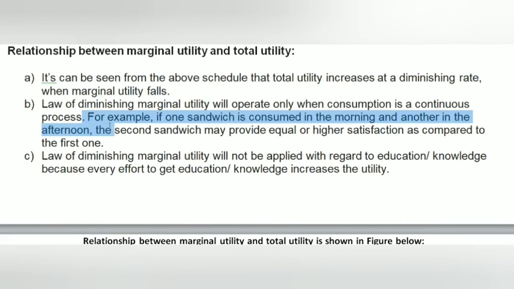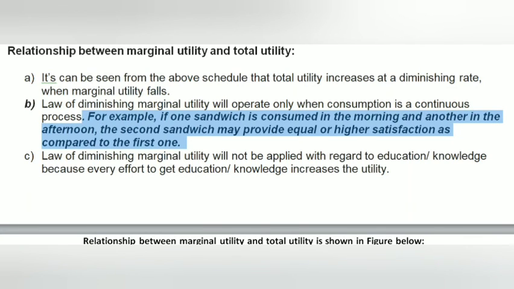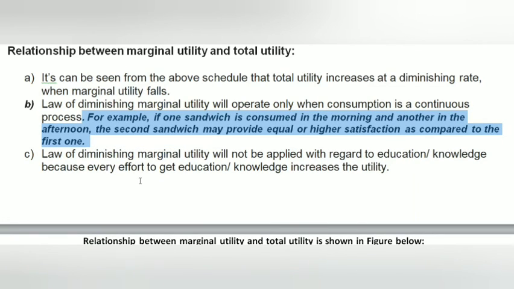This will not be acceptable in the case of marginal utility analysis. So, if any consumer drops his consumption from one time to another time and then resumes, this will not be applicable in this matter.